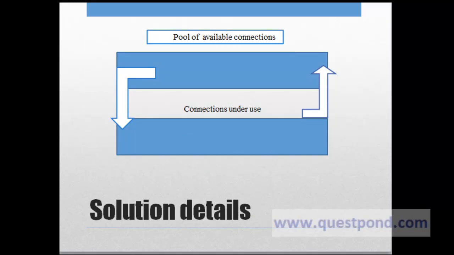Shown is one of the possible solutions for connection pooling. Here we will maintain a pool of available connections. This pool of available connections will store n number of connections where n stands for the initial capacity. Now the capacity can be increased based upon our need. As of now, let's consider n connections.